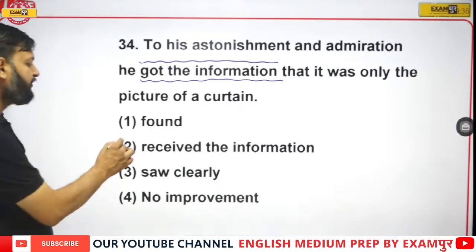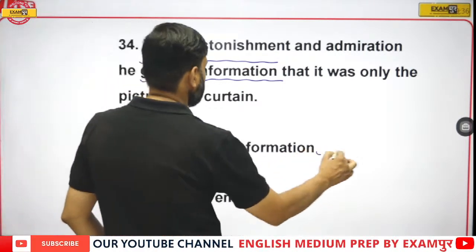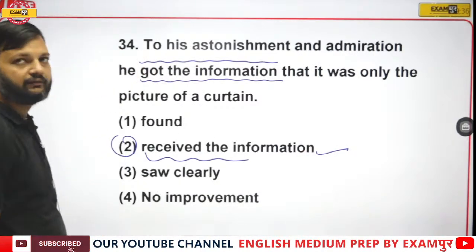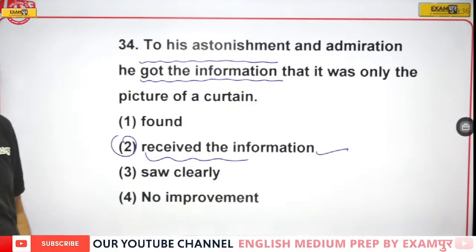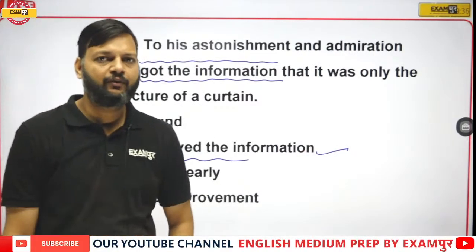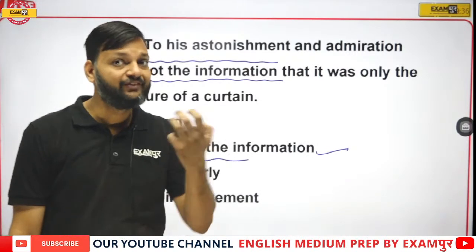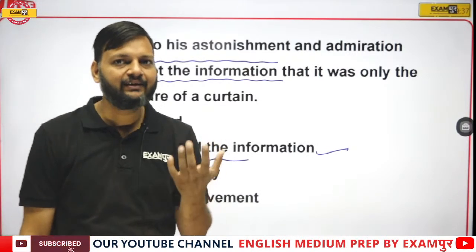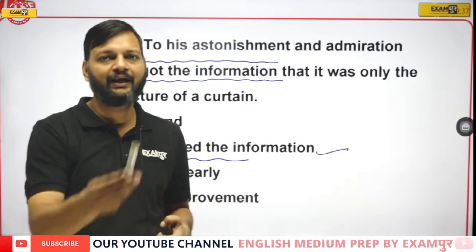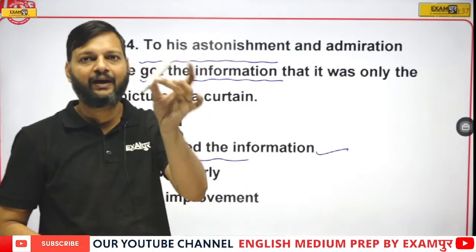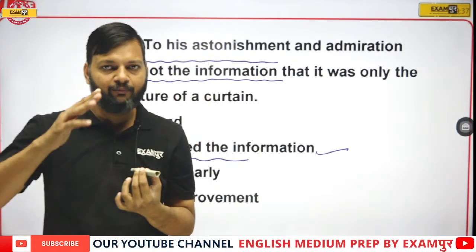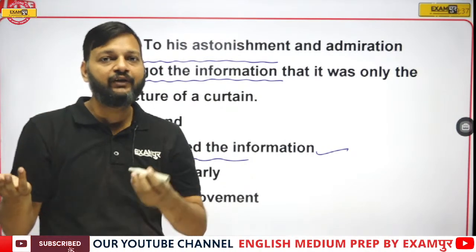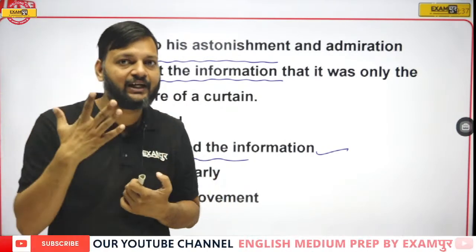Here, "received the information" is the right answer. He received the information. We do not get the information. Get is something physical. When we physically get something, for example, I got a pen. This pen is physical. But information is not something physical. We do not get it, we receive it actually.